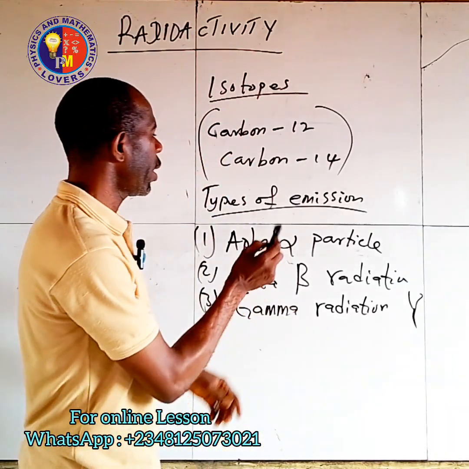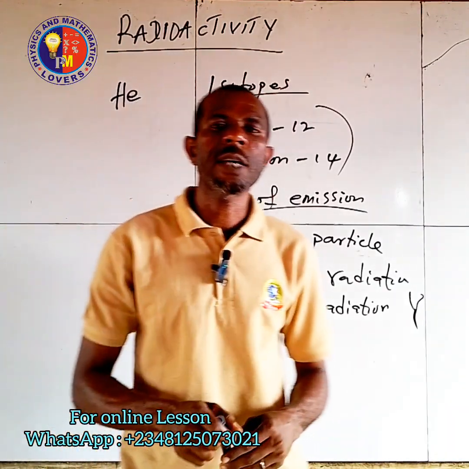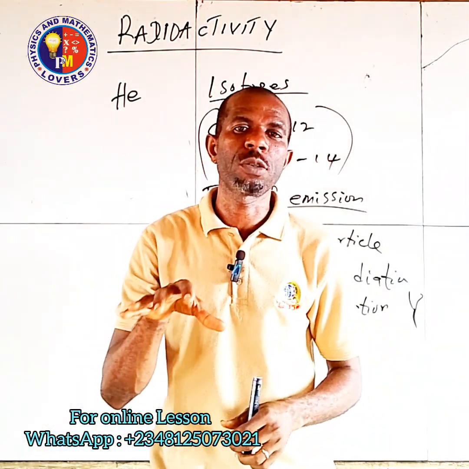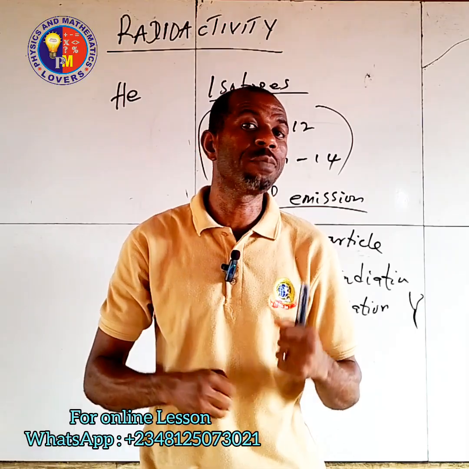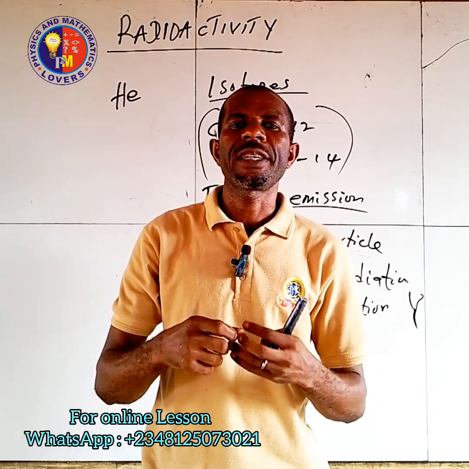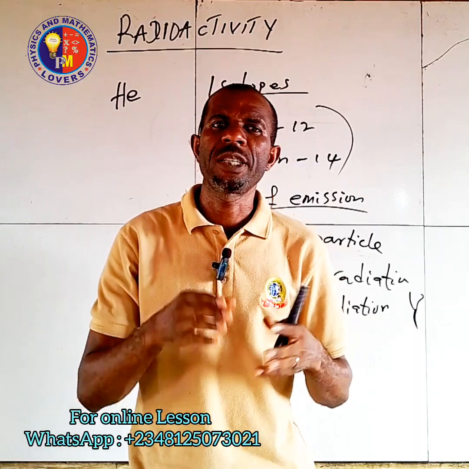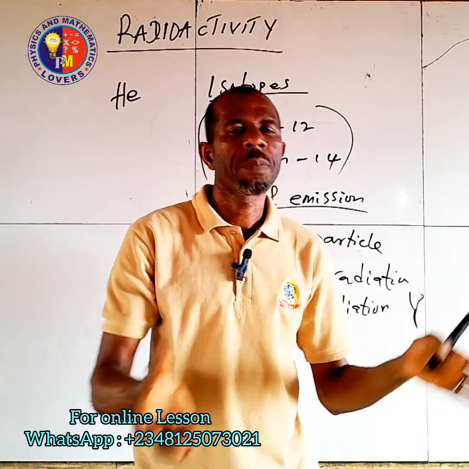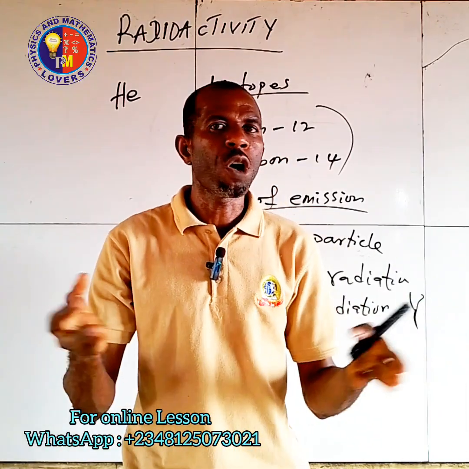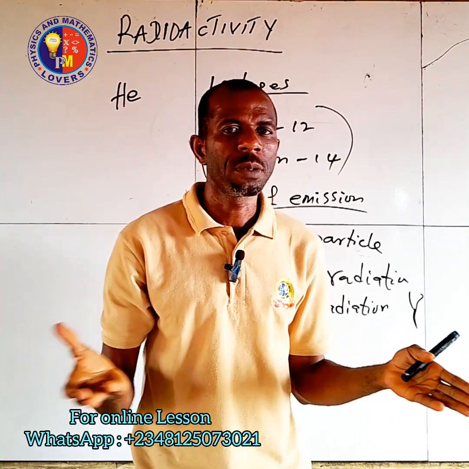Now let us look at it in terms of ionization. This alpha particle has a high level of ionization. It can easily be ionized. But it has a low penetrating power. So it can only penetrate filter paper, or it can be stopped even by ordinary wood, by ordinary paper.